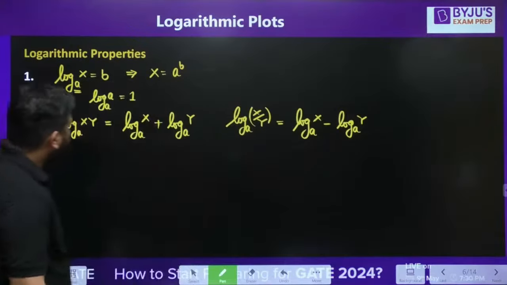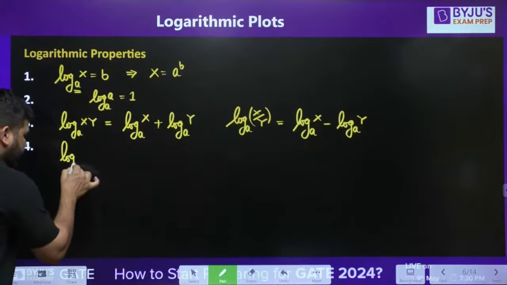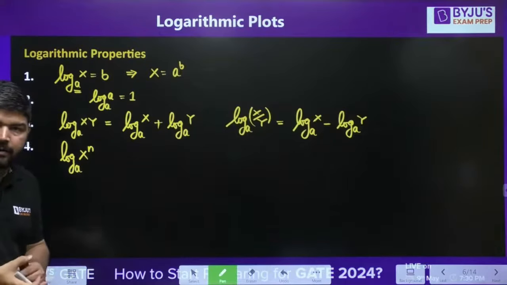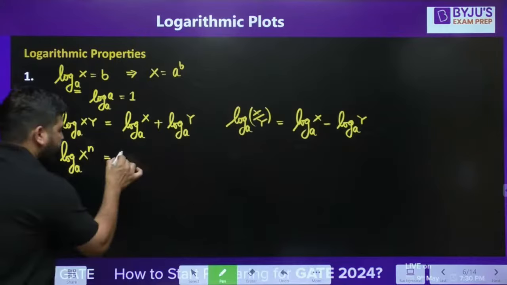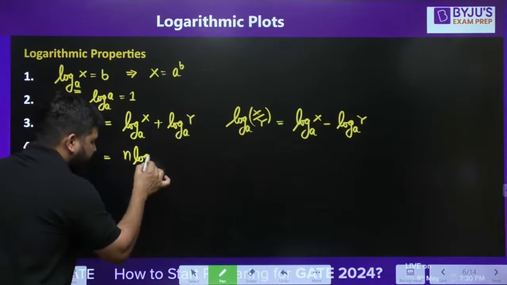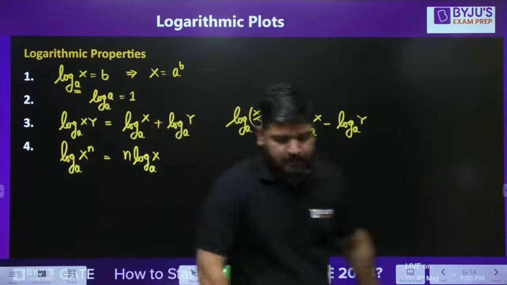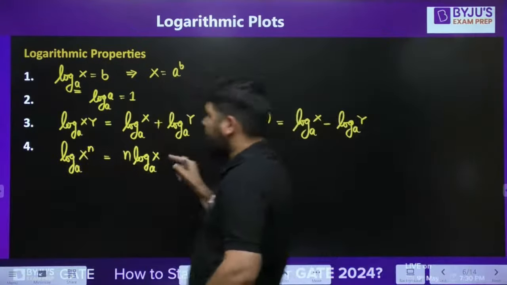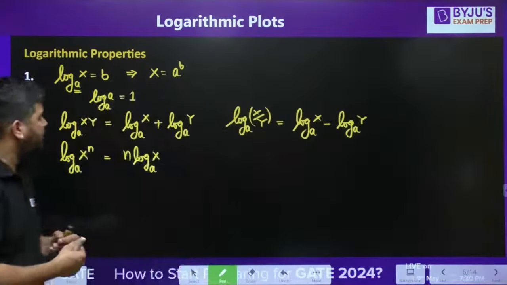In property number 4, what you can do is you can say that log a x to the power n, that will become, I mean, this power you can take it out. So it will be n log a x. Okay, n log a x. So you can write it like this. I mean, this power will come out. So you have to remember these properties. There are a few other properties also.